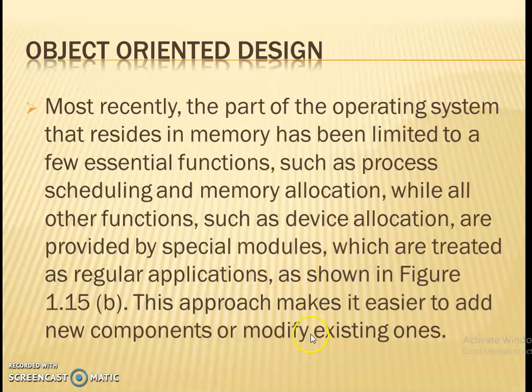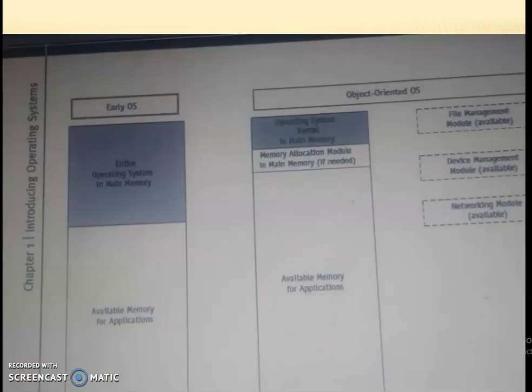So why are we doing it like this? One thing is that we are saving memory space, and modifying everything is easy. Where are we using the OOPS concept here? These are all created as individual modules, like a class: file management, device management, the networking module. Everything is created like in the OOPS concept. If you want to make any changes, the programmer can do it easily wherever they need, and it reduces the bulky work.